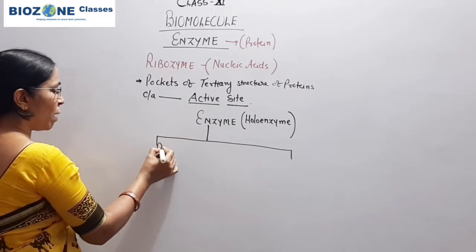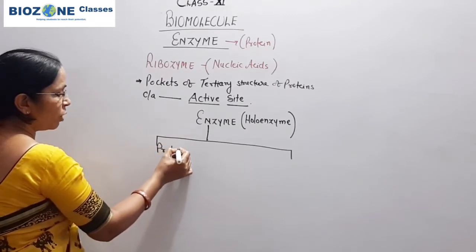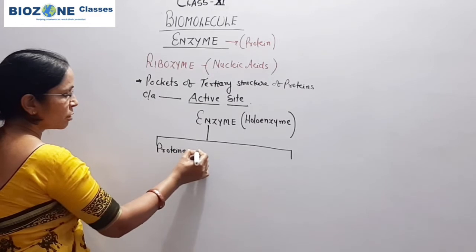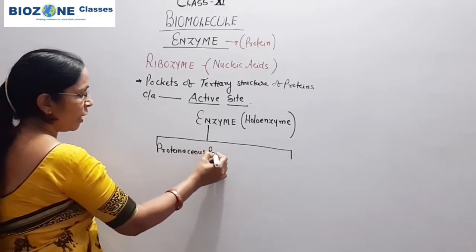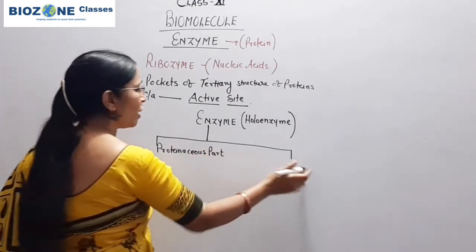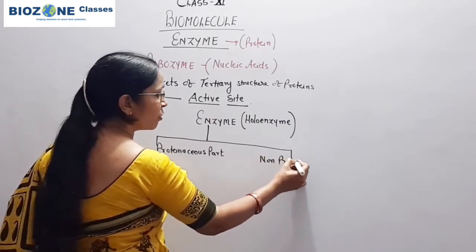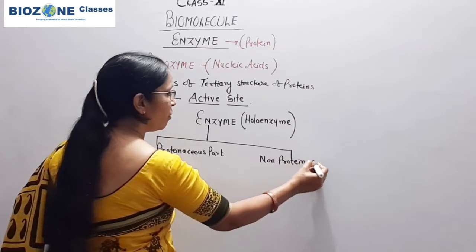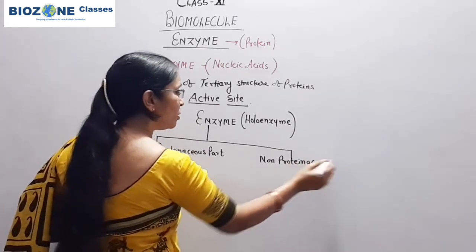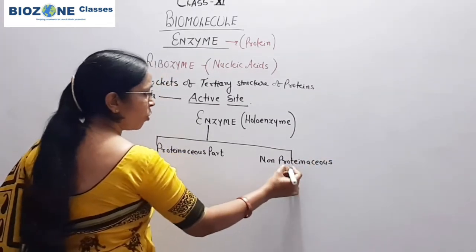up of two parts. One is called the proteinaceous part and the second part of enzyme is the non-proteinaceous part. This you remember very well and remember in chart form only.